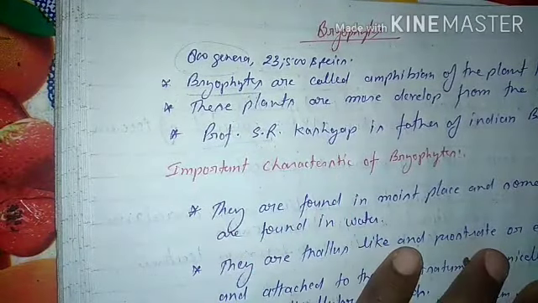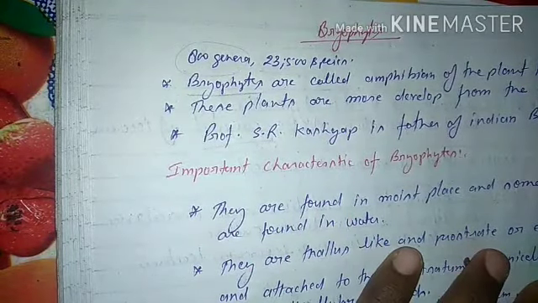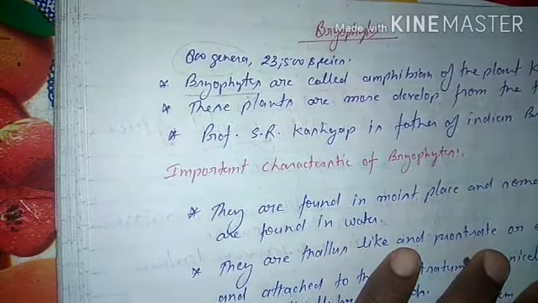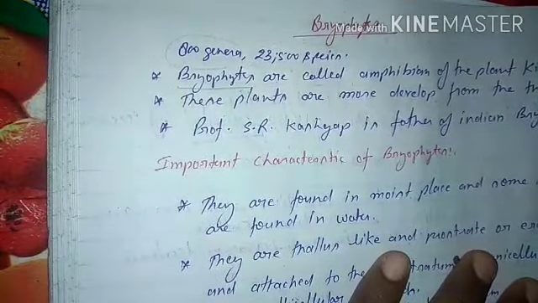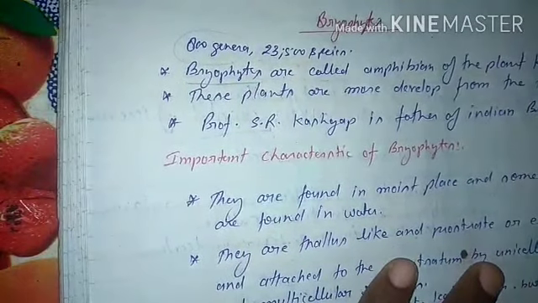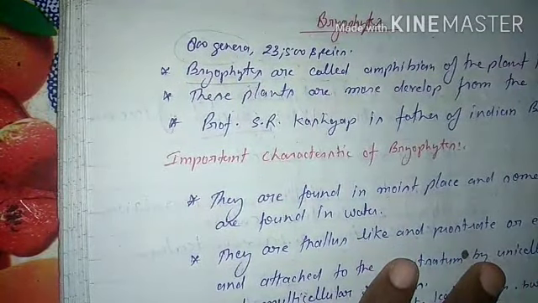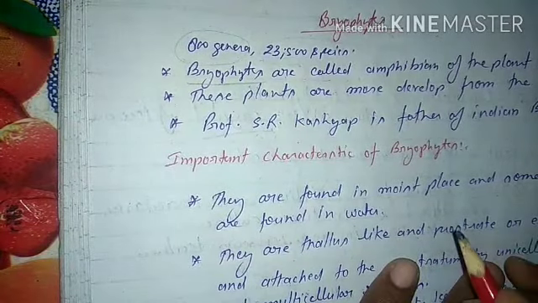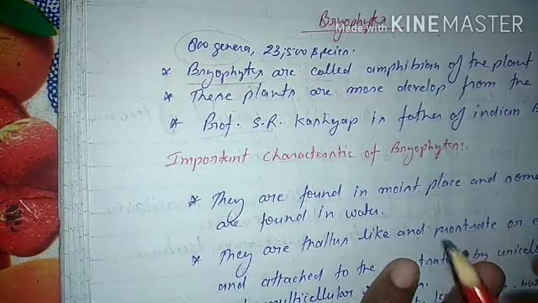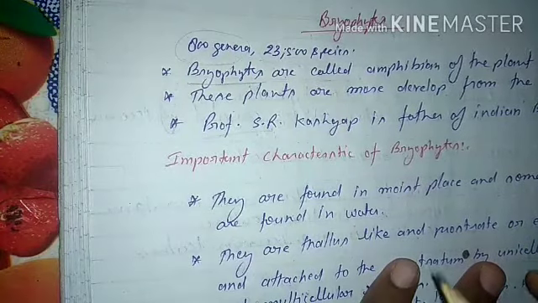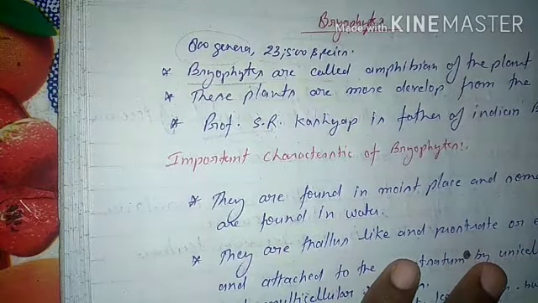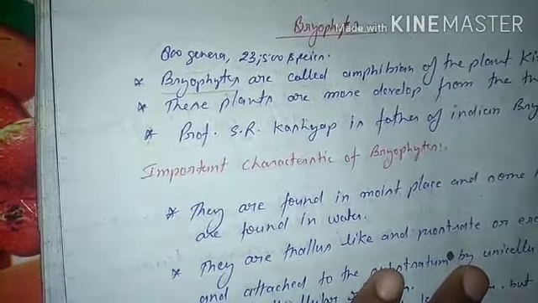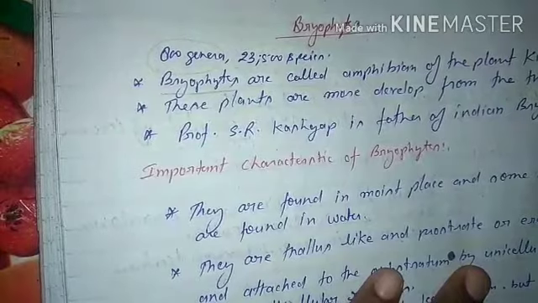Now we discuss its important characteristics. After discussing the important characteristics, we discuss its economic importance, because for all plant kingdoms we study in this chapter, economic importance is covered. Bryophytes are found in moist places and some species are found in the water.